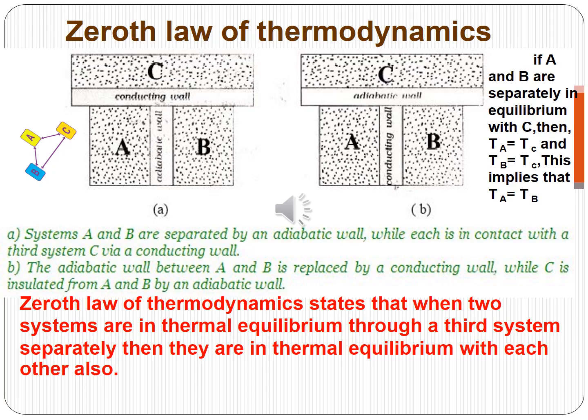The zeroth law of thermodynamics states that when two systems are in thermal equilibrium with a third system separately, then they are in thermal equilibrium with each other also. That is, if A and B are separately in thermal equilibrium with C, then TA is equal to TC and TB is equal to TC. This implies that TA will be equal to TB.